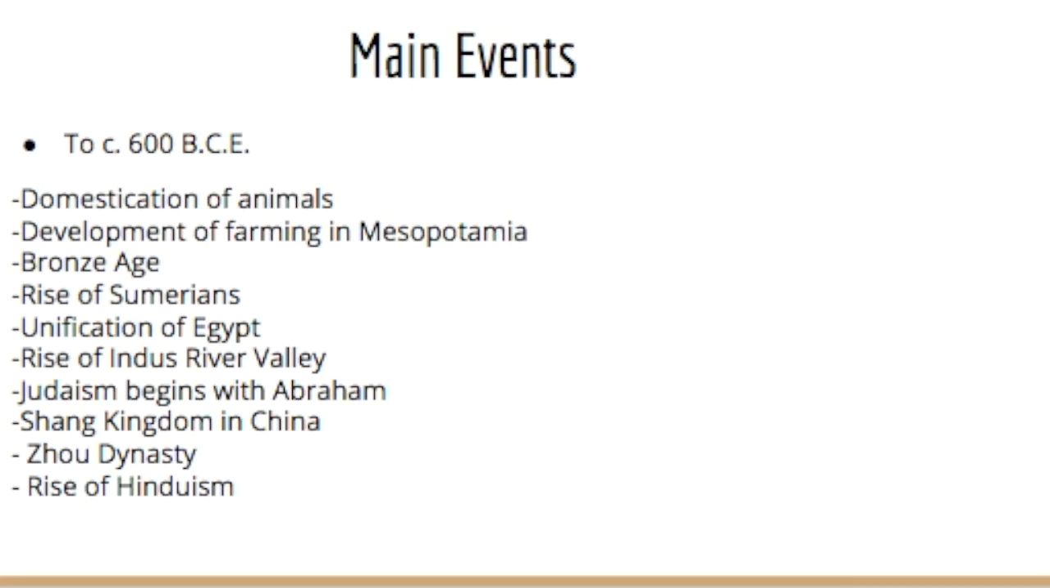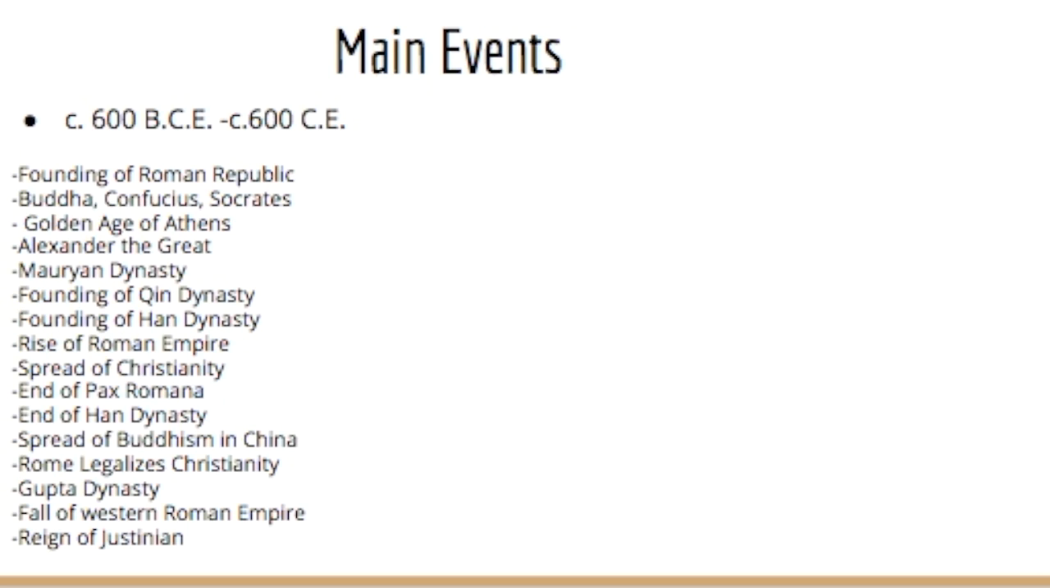So, in our first time period, which is time of origin to 600 BCE, the main events were domestication of animals, development of farming in Mesopotamia, Bronze Age, rise of Sumerians, unification of Egypt, rise of Indus River Valley, Judaism begins with Abraham, Shang Kingdom in China, Zhou Dynasty, and rise of Hinduism.